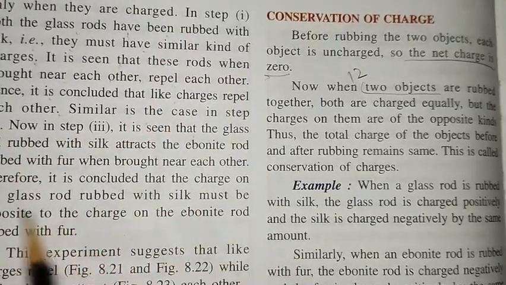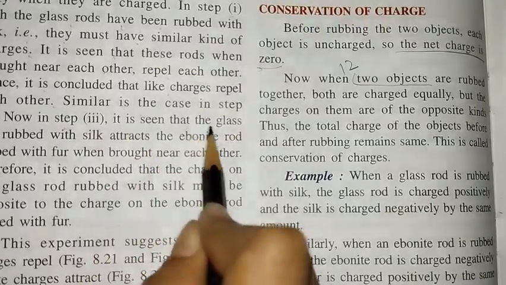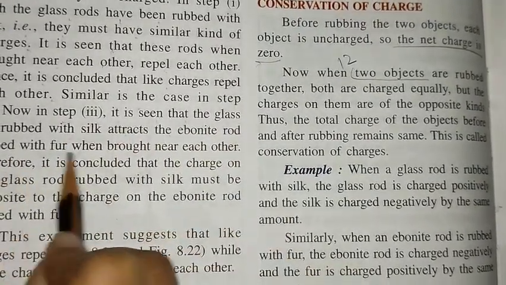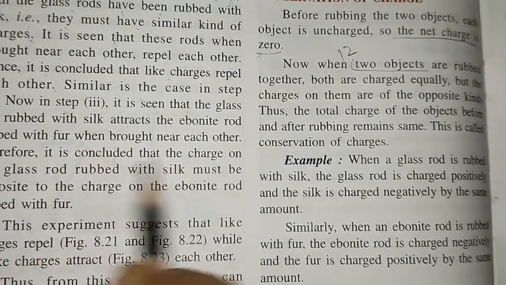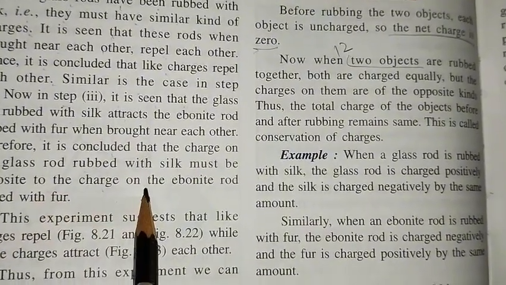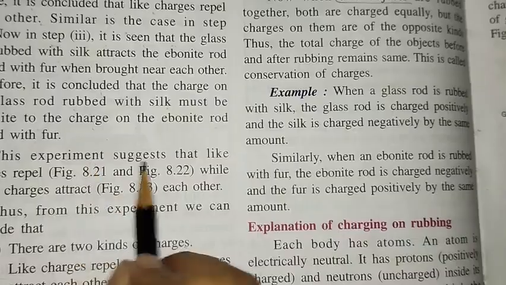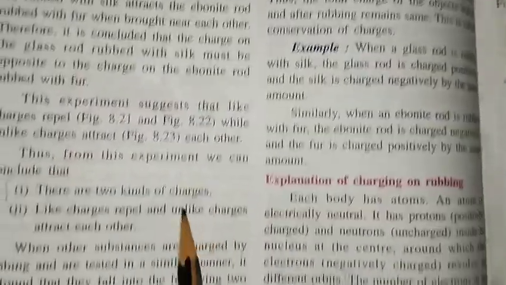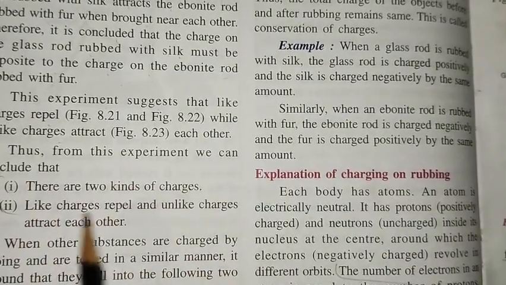Similarly, in step 2. Now in step 3, it is seen that the glass rod rubbed with silk attracts the ebonite rod rubbed with fur when brought near each other. Therefore, it is concluded that the charge on the glass rod rubbed with silk must be opposite to the charge on the ebonite rod rubbed with fur. This experiment suggests that like charges repel while unlike charges attract each other. Thus, from this experiment, we can conclude that there are two kinds of charge.